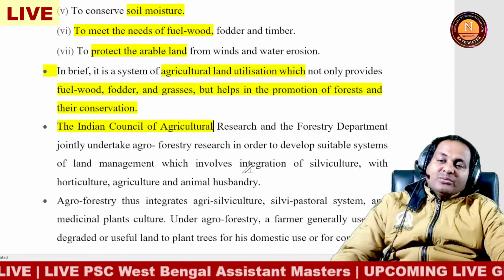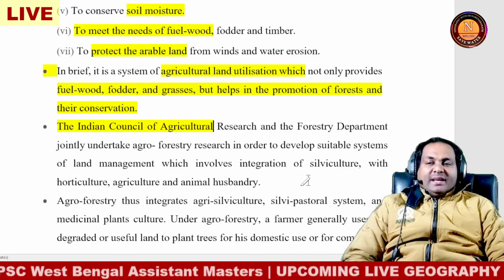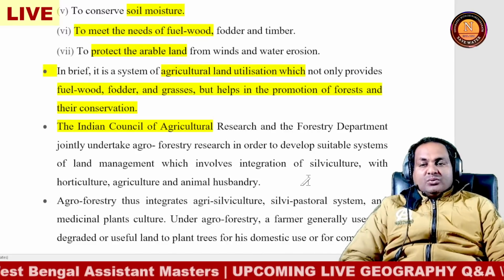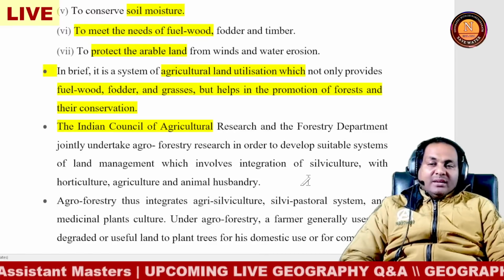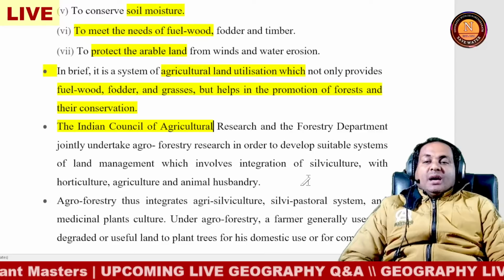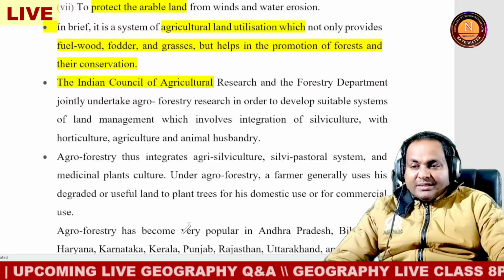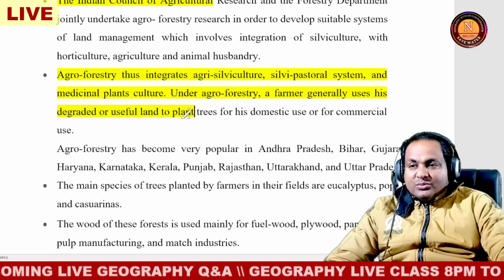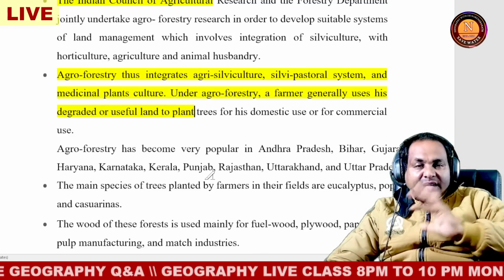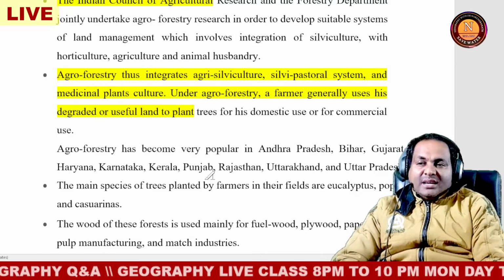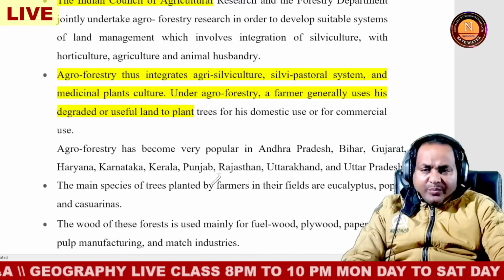The Indian Council of Agricultural Research and Forestry Development have jointly undertaken agroforestry research in order to develop suitable systems of land management, involving the integration of silviculture with horticulture, agriculture and animal husbandry. So it is very important. Agroforestry thus integrates agri-silviculture, and there is also medicinal plant culture. So agroforestry has become very popular.